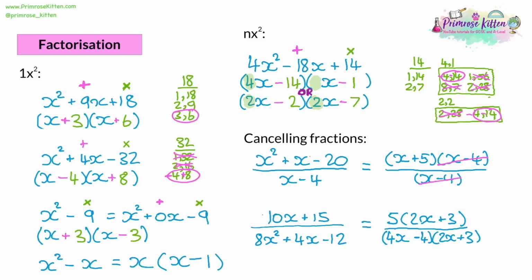So maybe you can multiply it out to check. 4x times 2x is 8x squared. Negative 4 times 3 is a negative 12. 4x times 3 will give us 12x. And negative 4 times 2 will be negative 8. So 12 and negative 8 will give us that positive 4 in the middle. Looks like it works. So now all we need to do is divide the same factors by each other and cancel them out. What we're left with is 5 over 4x minus 4. And that's your final answer.